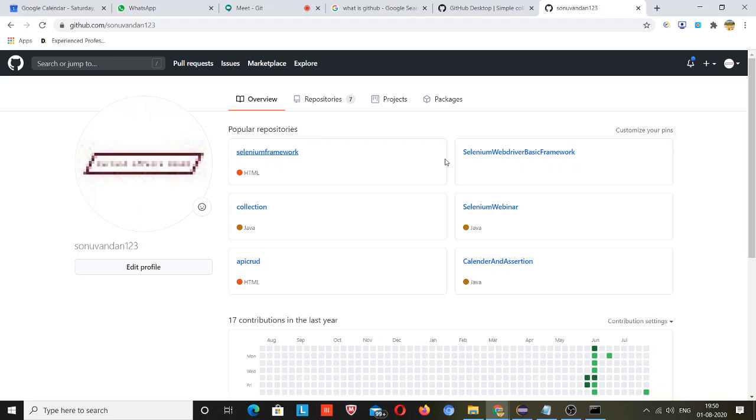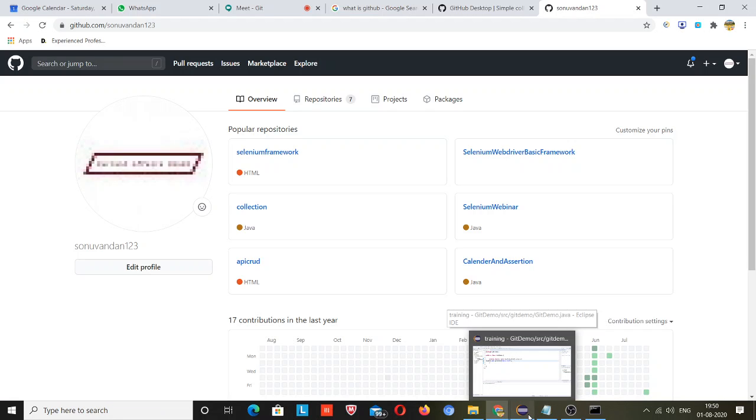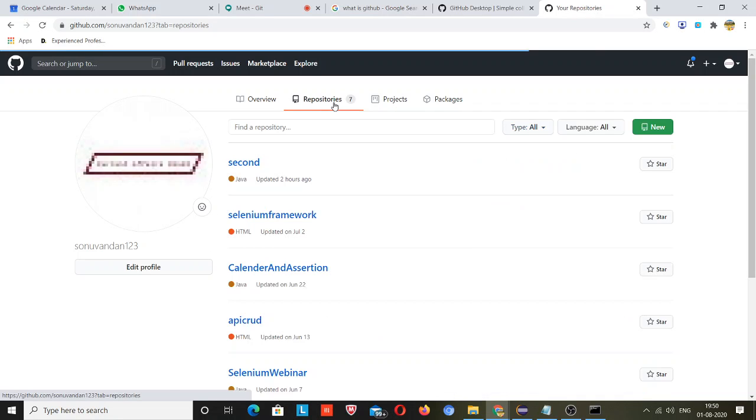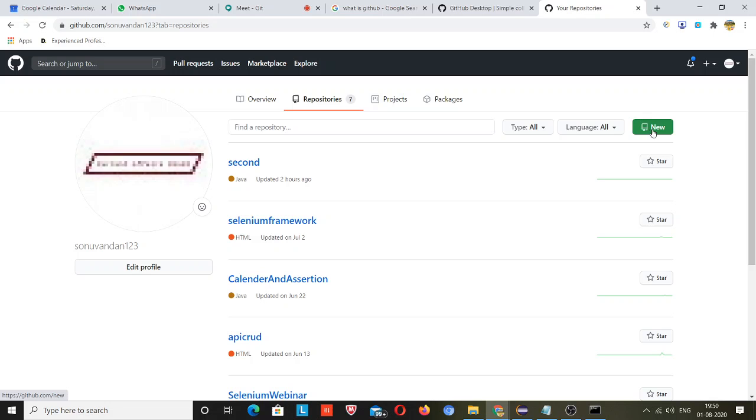These are some repositories that I already have. Because this is a new project, I will make a new repository here. Click on repository and here you will see New.